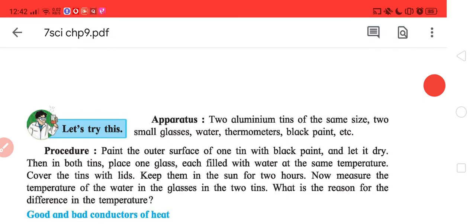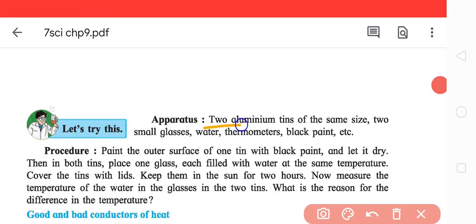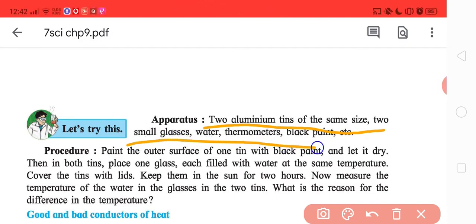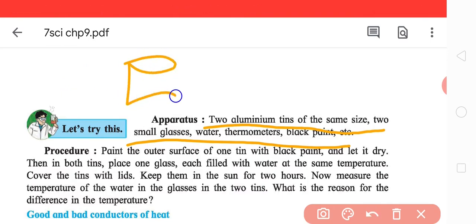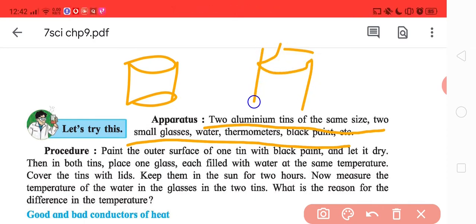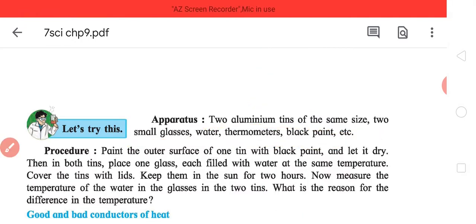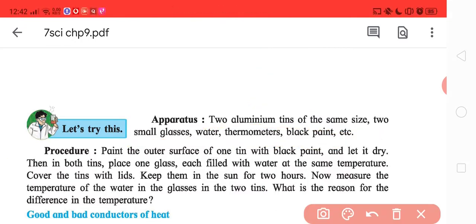So now, you have to take two aluminum tins of the same size, two small glasses, water, a thermometer, etc. Now what you do is, take two tins, a bit too large a diagram. Take two tins, fill them, paint.